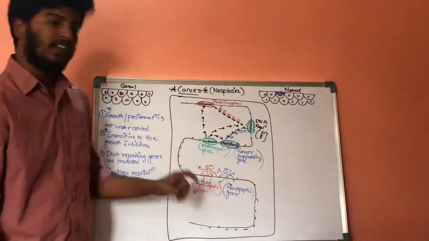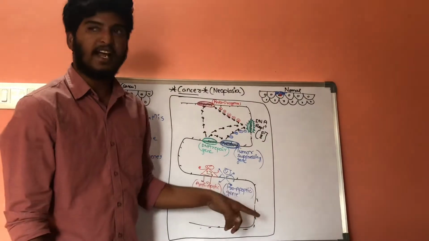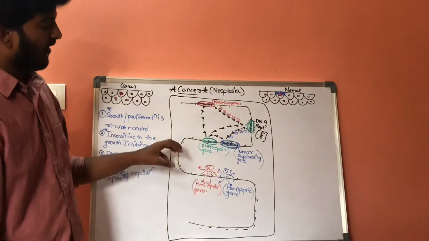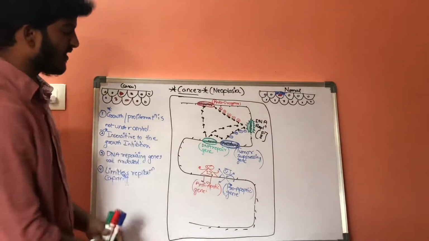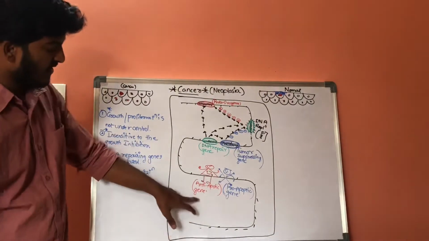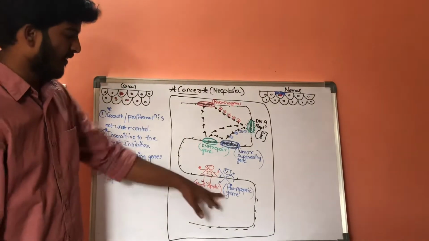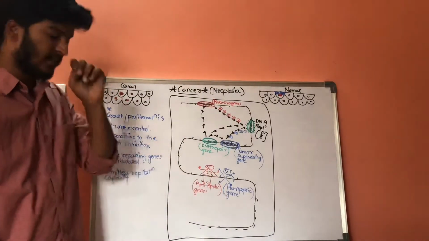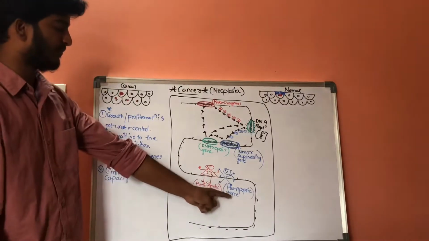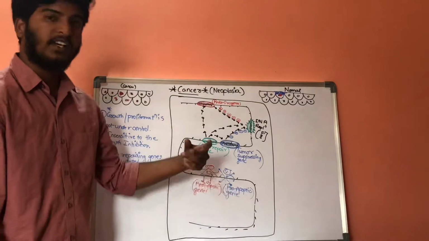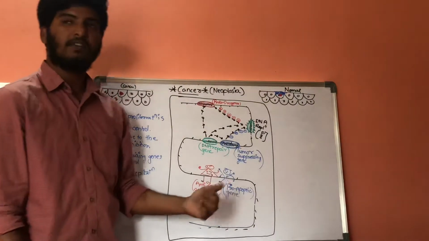Whereas whenever the pro-apoptotic genes are activated, it results in dying or killing of the cells. So the anti-apoptotic genes increase the survival capacity of the cell, whereas the pro-apoptotic genes decrease the survival of the cell.